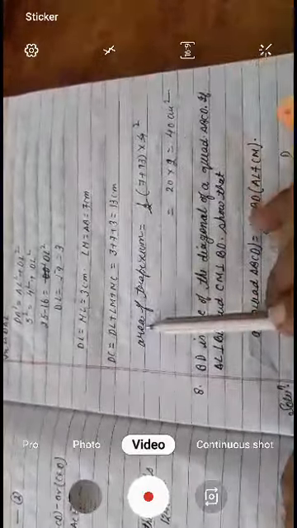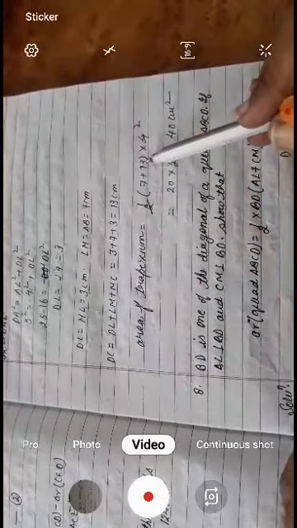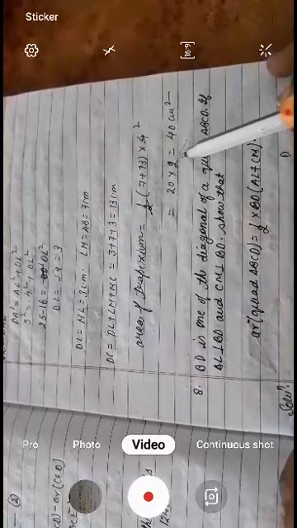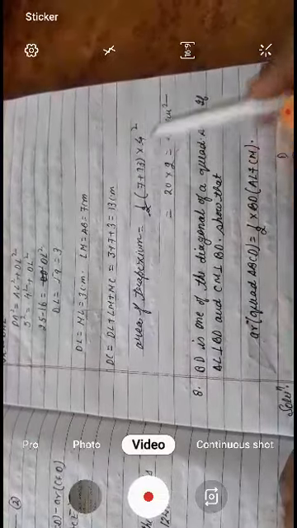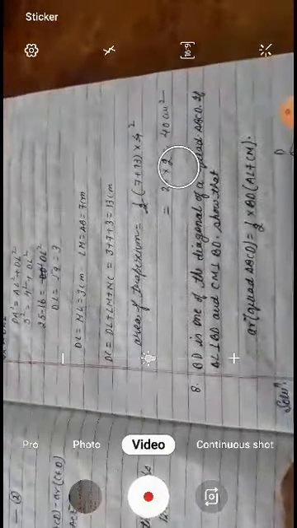And we know that the area of trapezium is equal to half of sum of parallel sides into height. Putting the values of both things we get the answer 40 centimeter square.